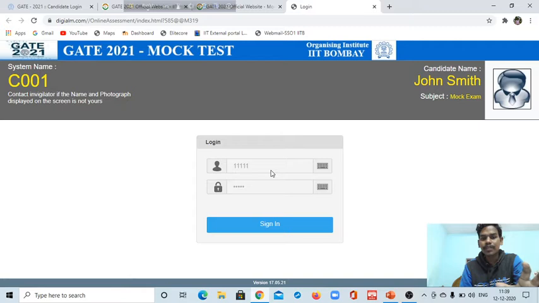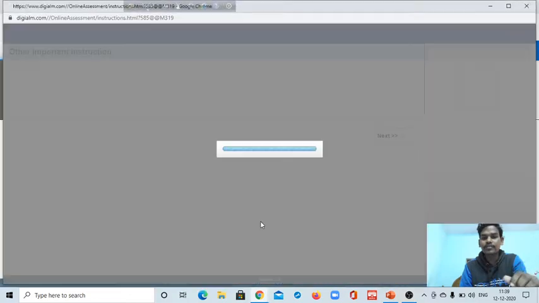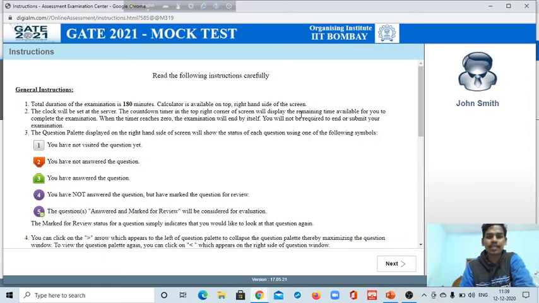Then you will get this type of interface. You have to put your registration number in this login part, and you have to put your password here. And what will be your password? I am telling you guys, your date of birth will be your password. Remember, just put your date of birth, only digits. Then you have to sign in. Just click on it, and you will get this type of interface.